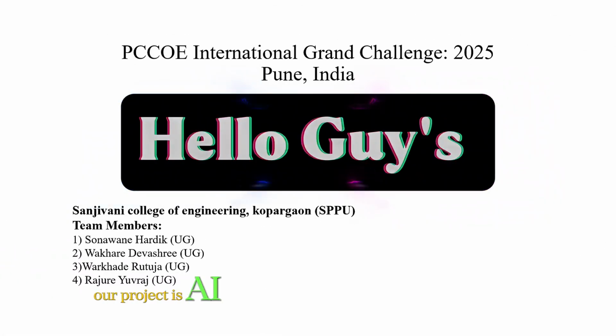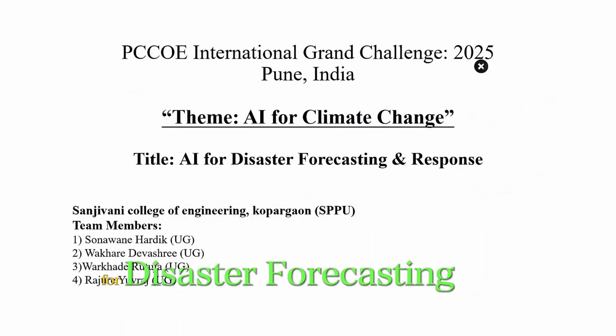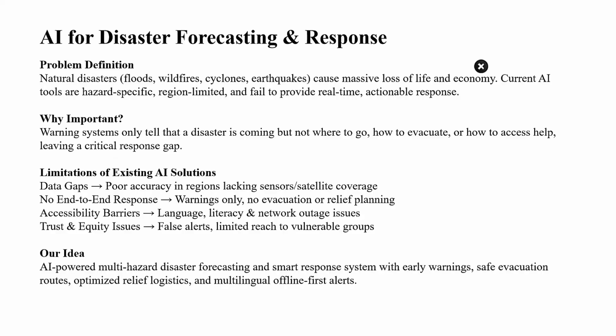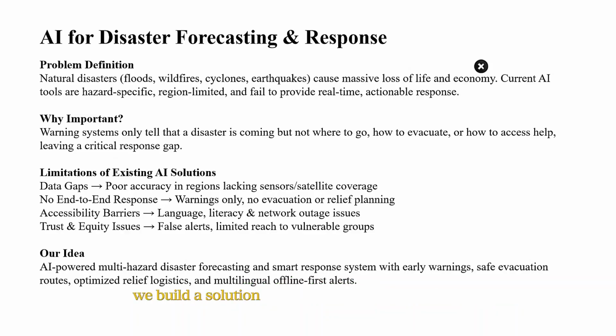Our project is AI for climate change, and the title of our project is AI for disaster forecasting and response. The current AI tools are hazard specific, region limited, and fail to provide real time actionable response. For that, we build a solution which will work for floods, wildfire, cyclones, earthquake disaster.